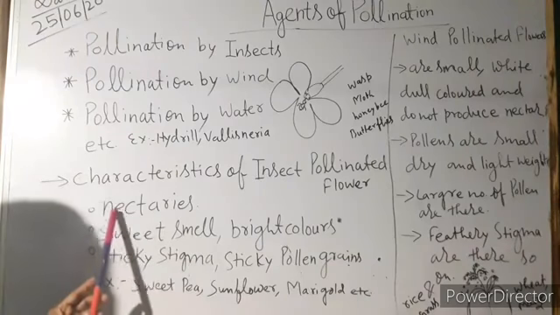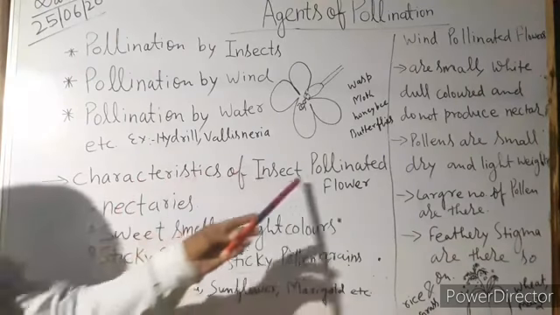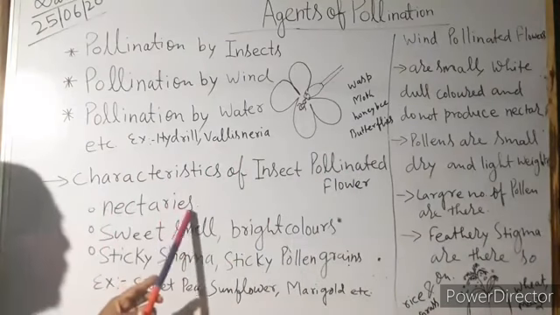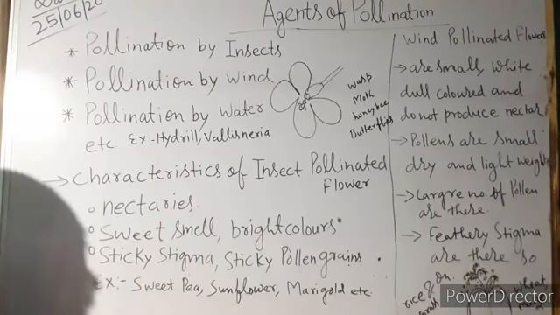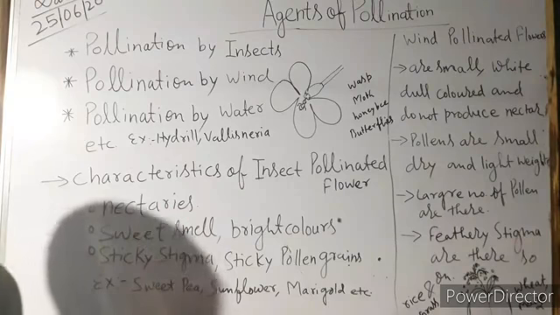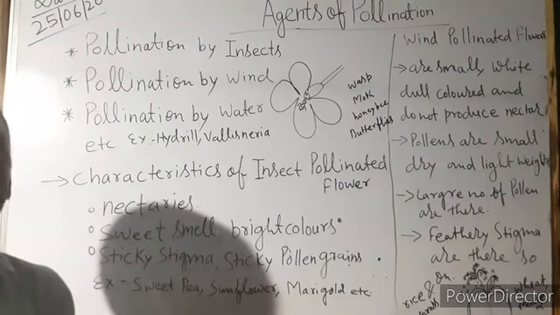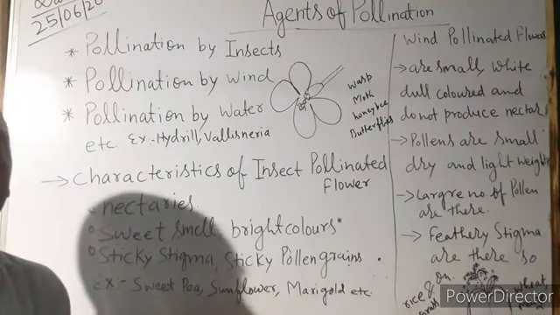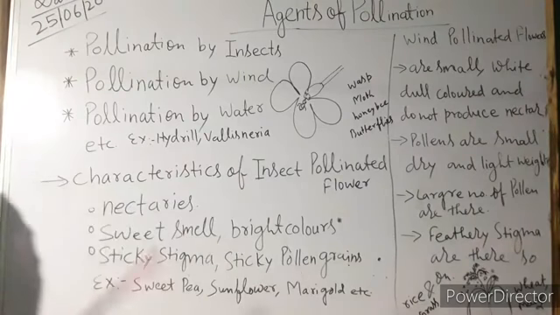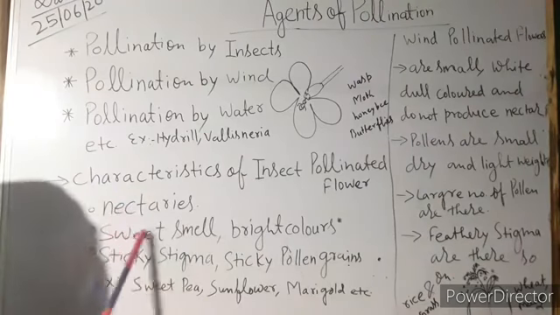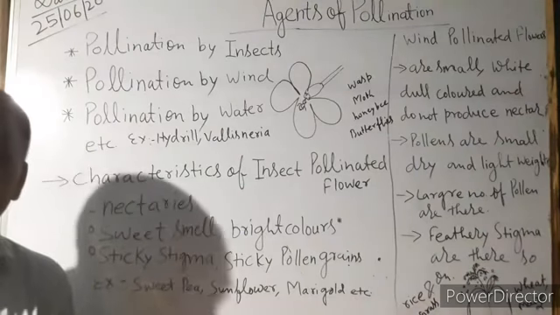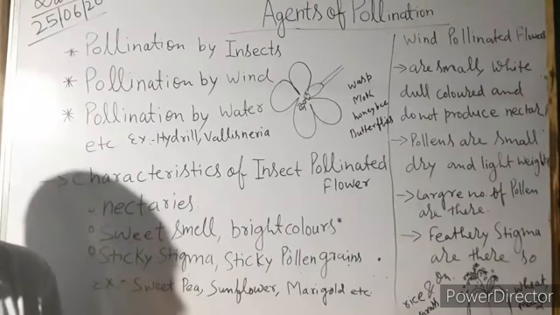First of all, if we are talking about the characteristics of an insect pollinated flower, nectaries will be there. That means the glands are there which secrete nectar, and it has a sweet smell and is also sweet in taste.